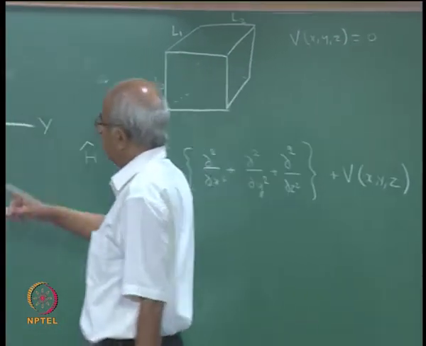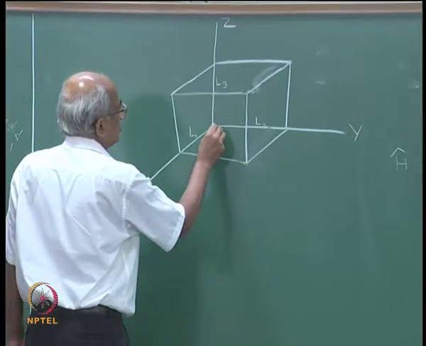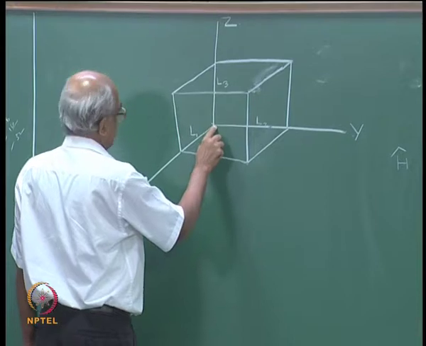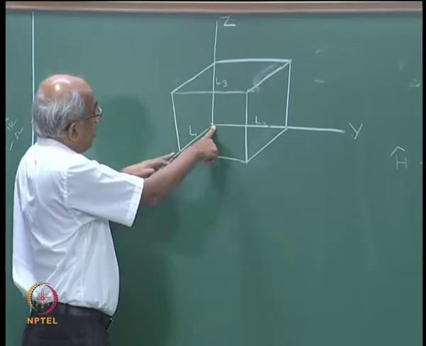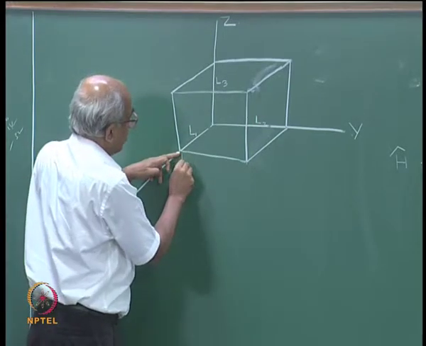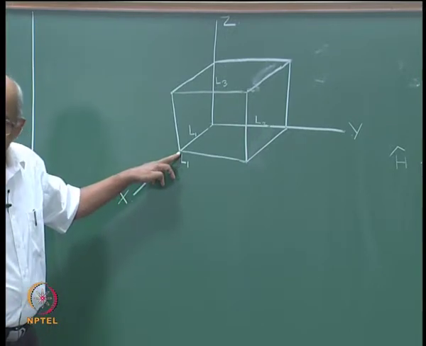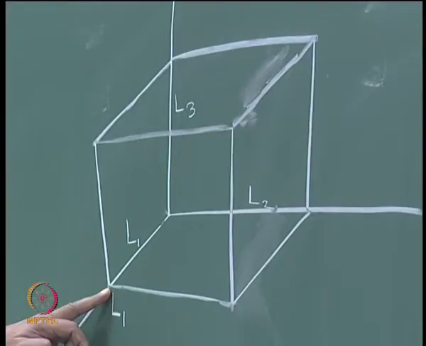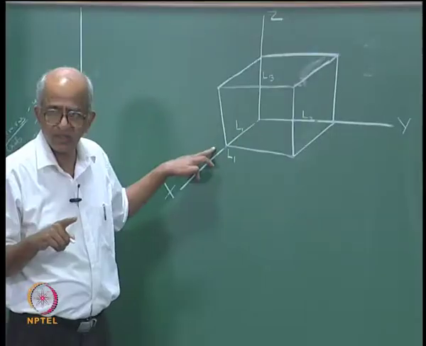Well, you look at the coordinate system, you see this point is the origin that has x equal to 0, and if you move along this direction, this is the point with x equal to L1. So, if the particle is within the box, its x coordinate has to be between 0 and L1.